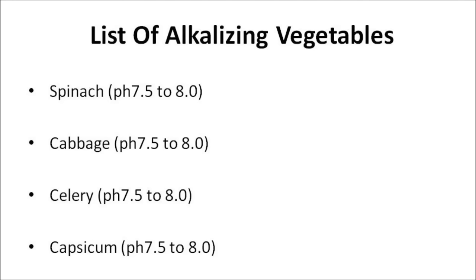Celery is a very low alkaline forming food. Its moderate alkaline level has a pH of 7.5 to 8.0, and it elevates acid food 5.0 in the alkaline direction. Capsicum or bell peppers are a low alkaline forming food with a moderate alkaline pH level of 7.5 to 8.0. It's a good substitute for cocoa, and it's mineral rich.